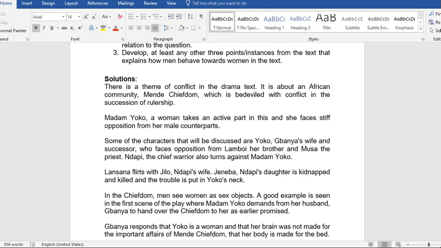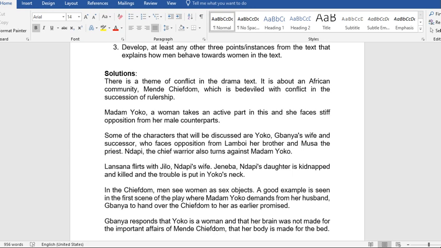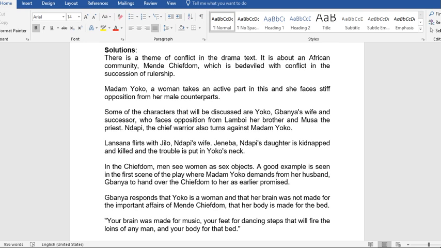Madam Yoko, a woman, takes an active part in this, and she faces stiff opposition from her male counterparts. Some of the characters that will be discussed are Yoko, Banya's wife and successor, who faces opposition from Lamboy, her brother, and Musa, the priest. Ndapi, the chief warrior, also turns against Madam Yoko.